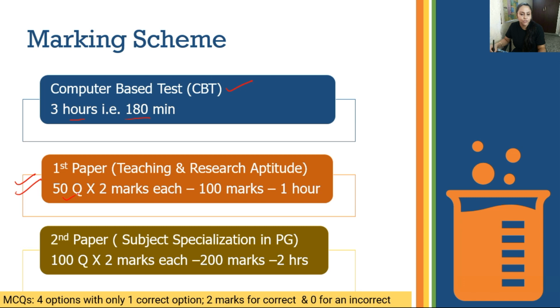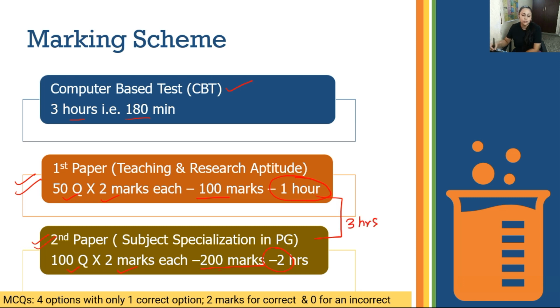Here you will have 50 questions, 2 marks each, which makes it 100 marks, and this paper will go for 1 hour, and there is no gap between the two. As soon as you complete these 50 questions, you will start attempting the second paper, where you will be given 100 questions with 2 marks each, which makes it 200 marks. Again this is for 2 hours. So this is for 1 hour, this is for 2 hours, in total it makes 3 hours.